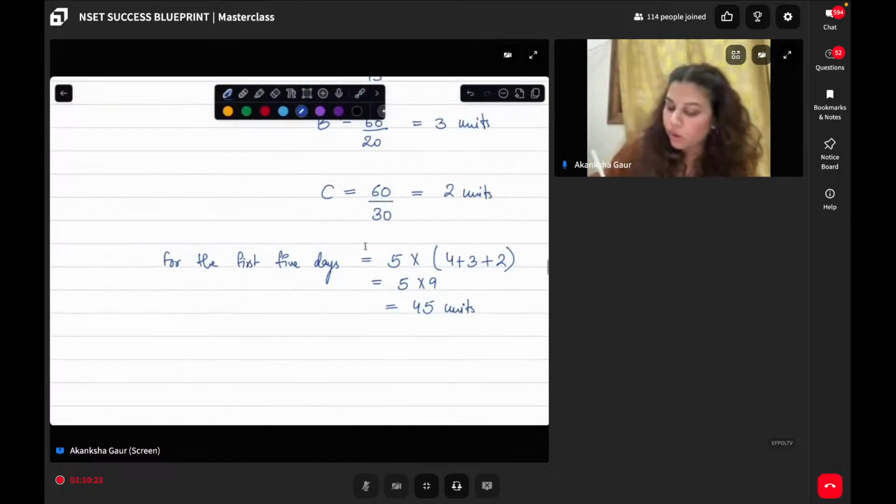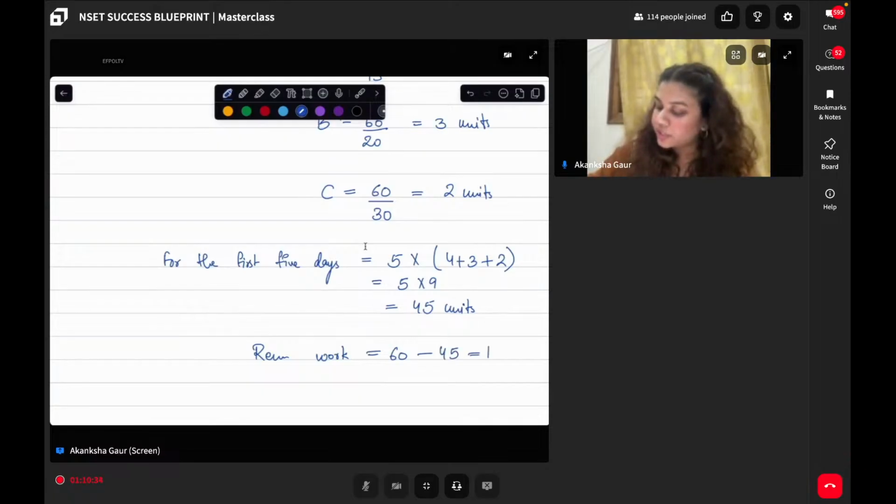Now, what is the remaining work? If the total work was 60 and they have done 45 units of work, the remaining work is 15 units. Do you guys agree?